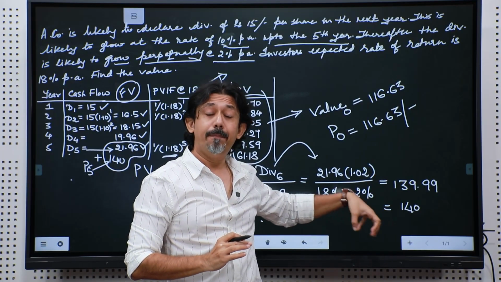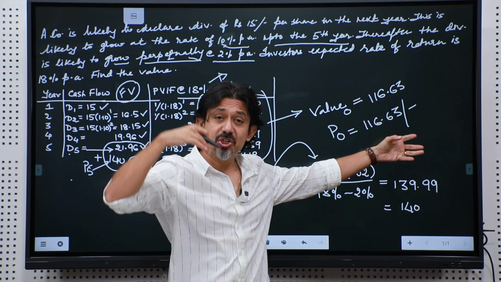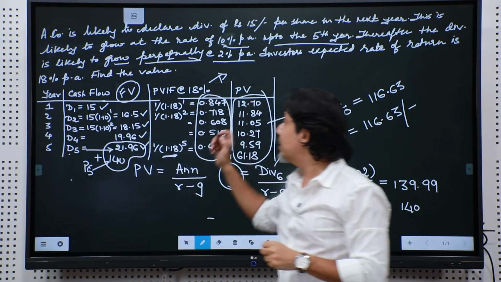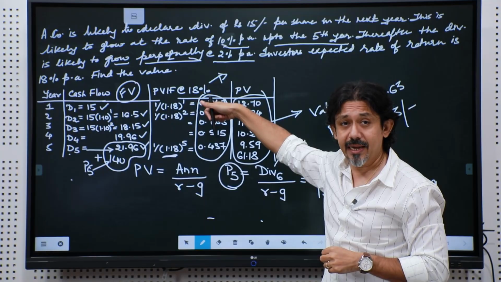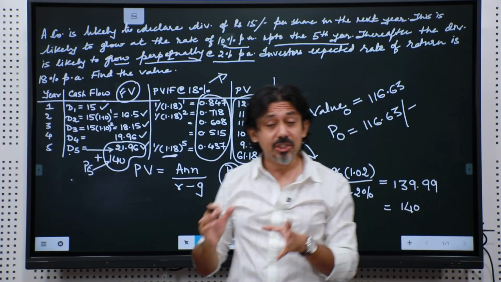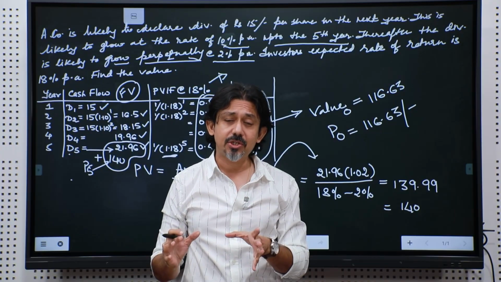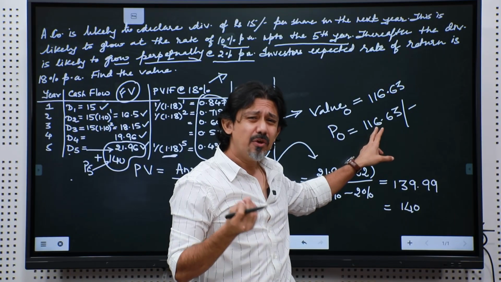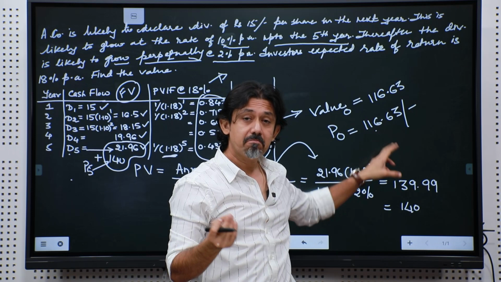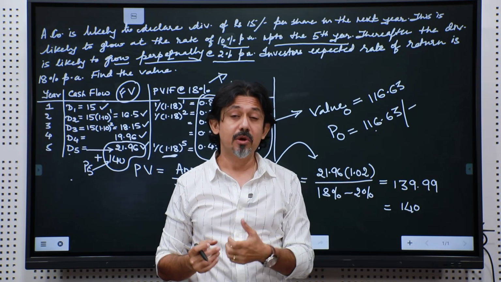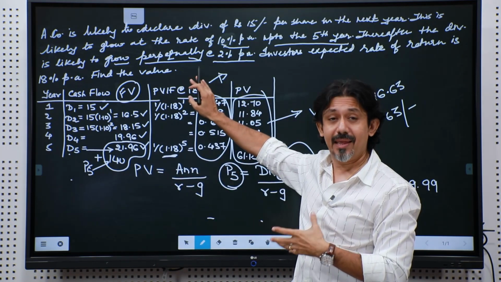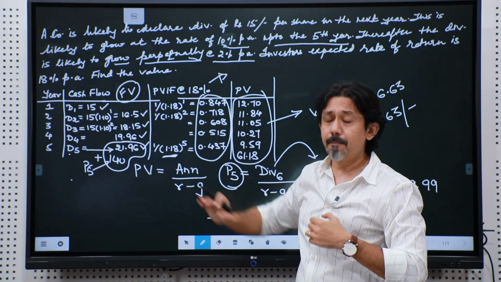If I were to pay 150 rupees for this share today, my rate of return will drop and go below 18. But if I get this share in the market on the stock exchange terminal at a value of, let us say, 75 rupees, then you have hit a jackpot. Why? Because your return will be more than 18% in that case, right.